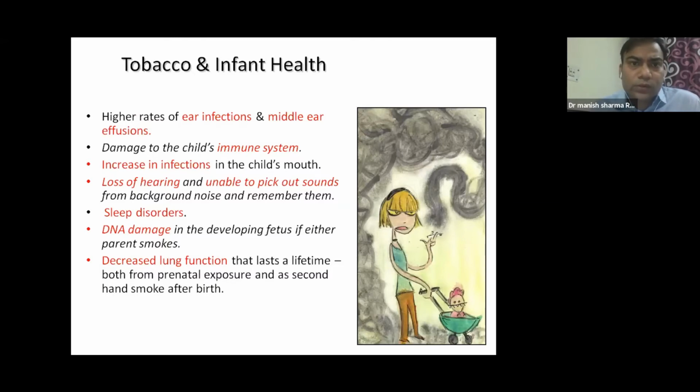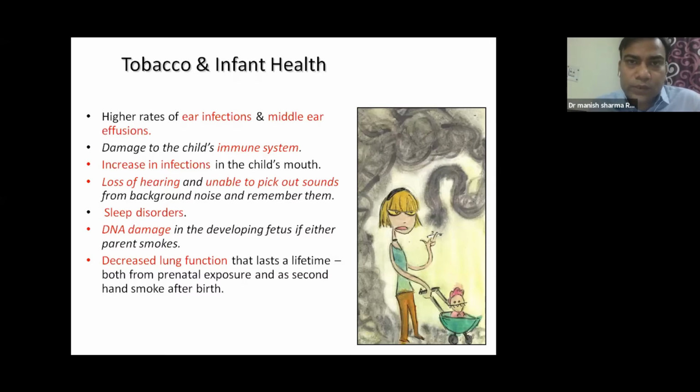They can have early ear infections, middle ear effusions, damage to the immune system, increased infection in the child's mouth, loss of hearing, and the child is unable to pick up sounds from the background. The child can have DNA damage, sleeping disorders, and decreased lung function.